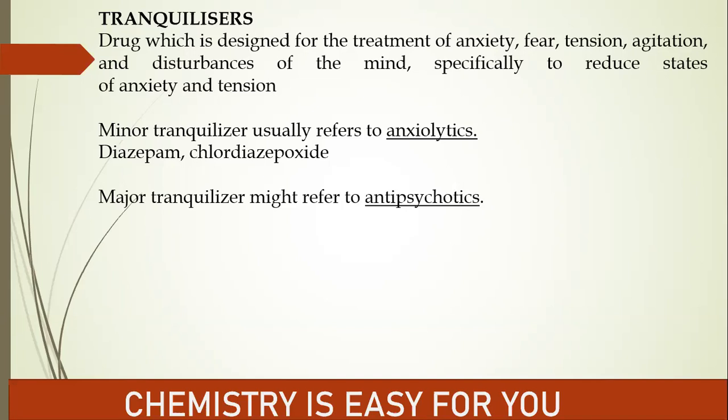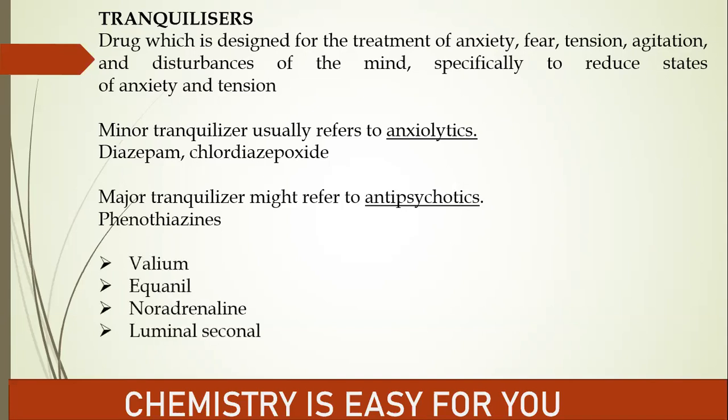So, we have two different types of tranquilizers, anxiolytics and antipsychotics, or we can call them minor tranquilizers and major tranquilizers. And an example of the major tranquilizer is phenothiazines. So please remember these examples. And apart from this, we can also give various other examples like the ones I have mentioned here: Valium, Equanil, Noradrenaline, Luminal, Seconal.